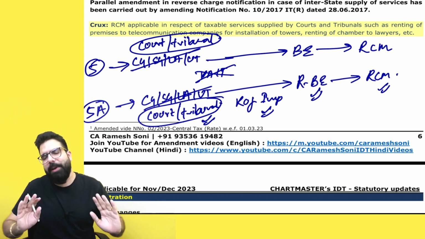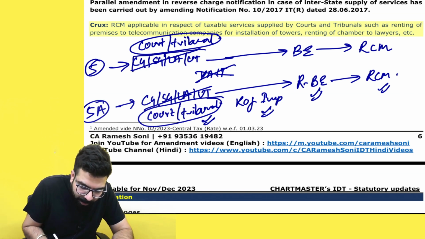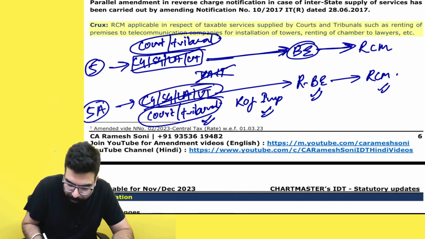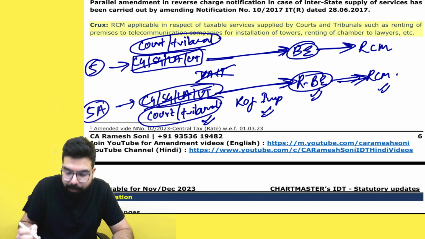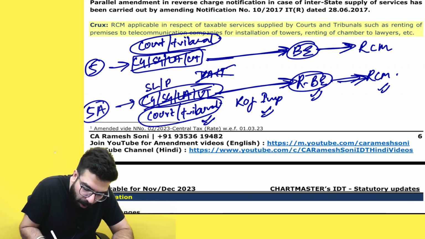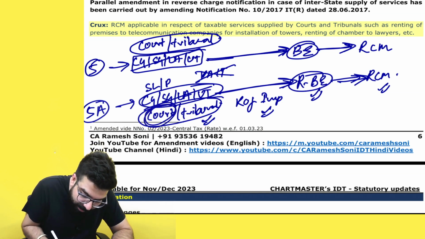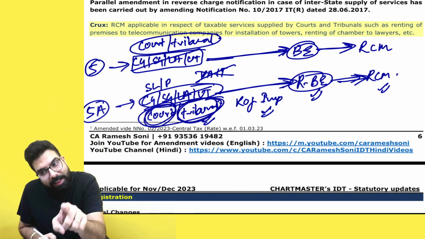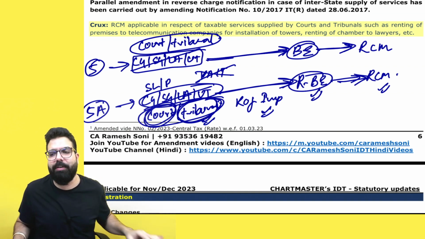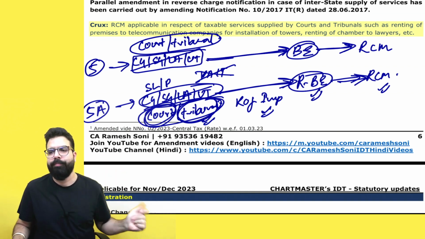So that's all they have gone ahead and told. So in the exam, please be careful. Wherever we have learned government related entry where reverse charge mechanism is applicable, even if it is written state legislature or it is written parliament or it is written court or tribunal also, in that scenario also RCM will be applicable. Is this entry 100% clear to all? Can we go ahead, everyone?